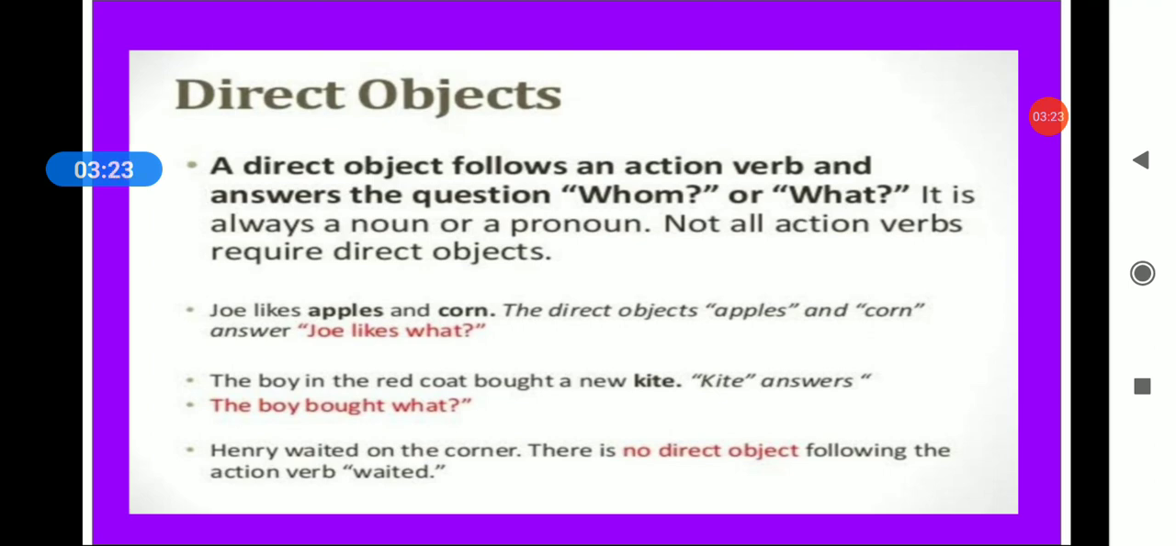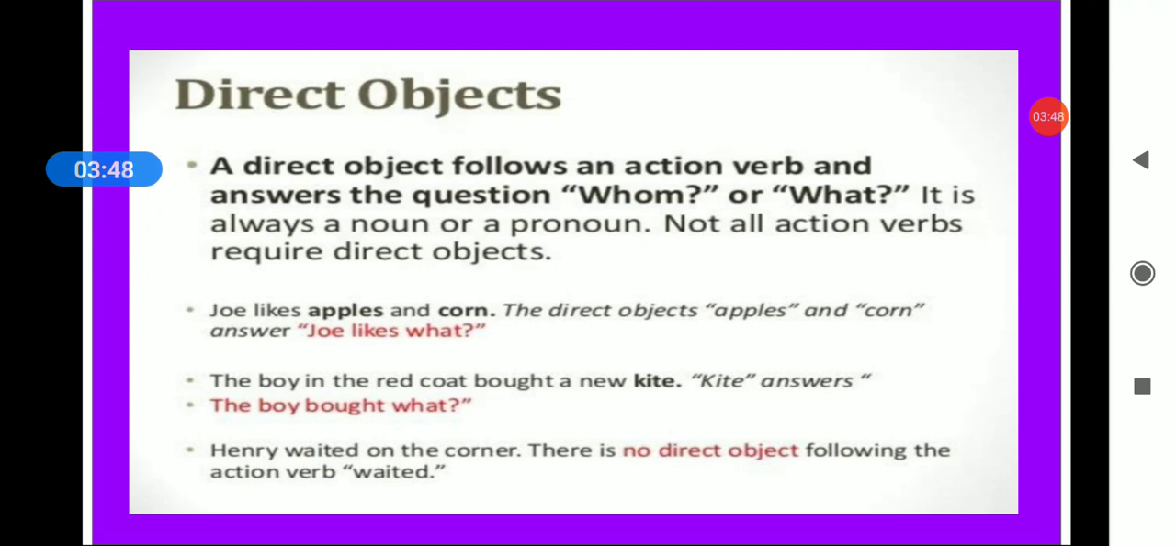Now let me explain with an example. Joey likes apples and corn. So over here, what is the verb? Likes. Now if we ask the question, Joey likes what? Joey likes apples and corn. So apples and corn are your direct objects.